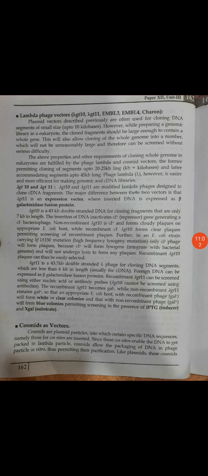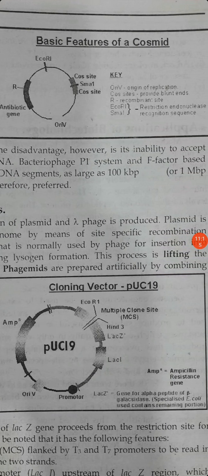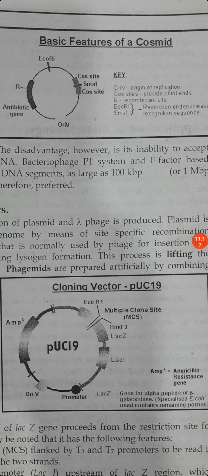Like plasmids, these cosmids perpetuate in bacteria and do not carry the genes for lytic development. So like plasmids, they are extrachromosomal material inside the bacteria and they carry the foreign DNA. Then phagemids as vectors.